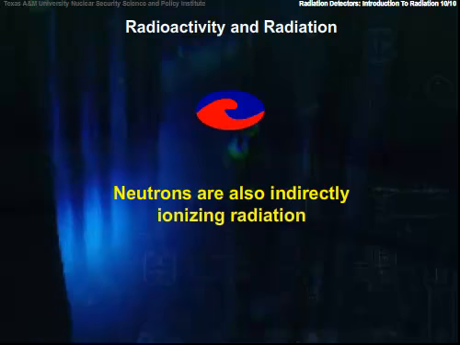Finally, neutrons are also indirectly ionizing radiation. They are neutral, they don't interact with the electrons at all. Their only interactions are when they splat into the nucleus.